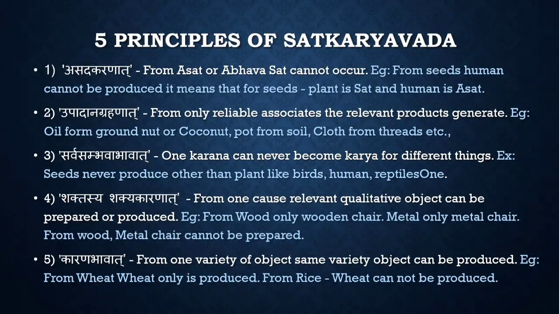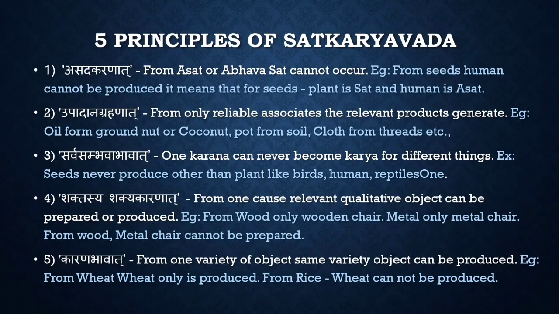And now we have mentioned that Satkaryavada is there in this Darshana. So looking at the 5 principles of Satkaryavada. First one, Asat Akaranat. Here they are saying that from Asat or Abhava, Sat cannot occur. So for example, from seeds, humans cannot be produced, but from seeds, plants will be produced. So for seeds, plant is Sat and human is Asat.